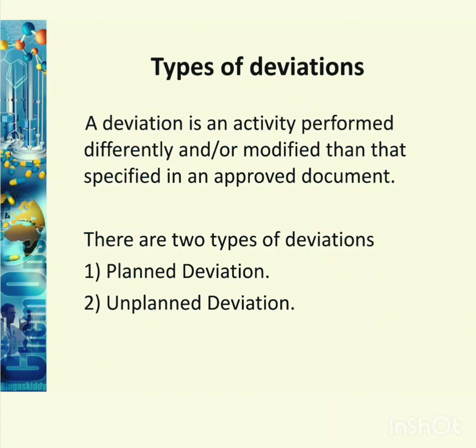Types of deviation. Basically, there are two types of deviation: planned deviation and unplanned deviation. A deviation is an activity performed differently or modified from the specified and approved documentation.